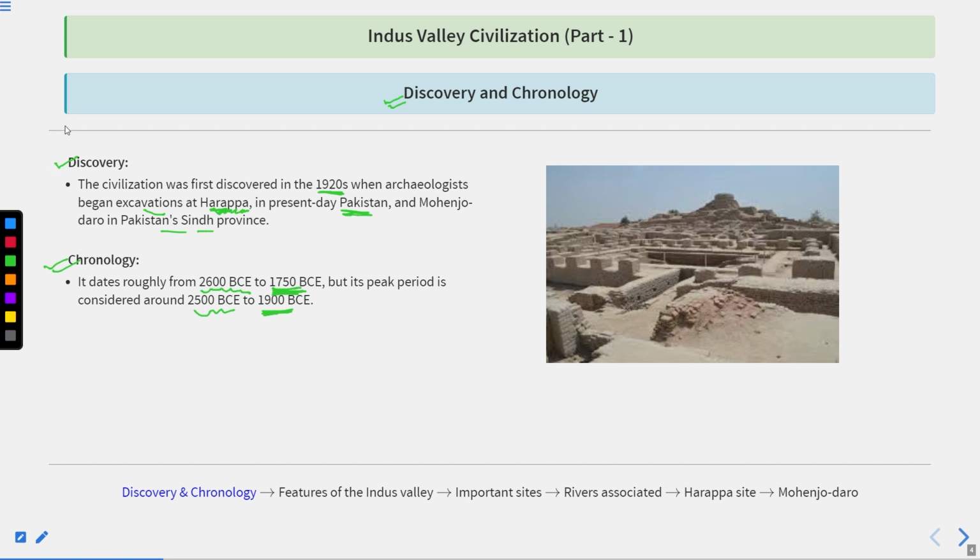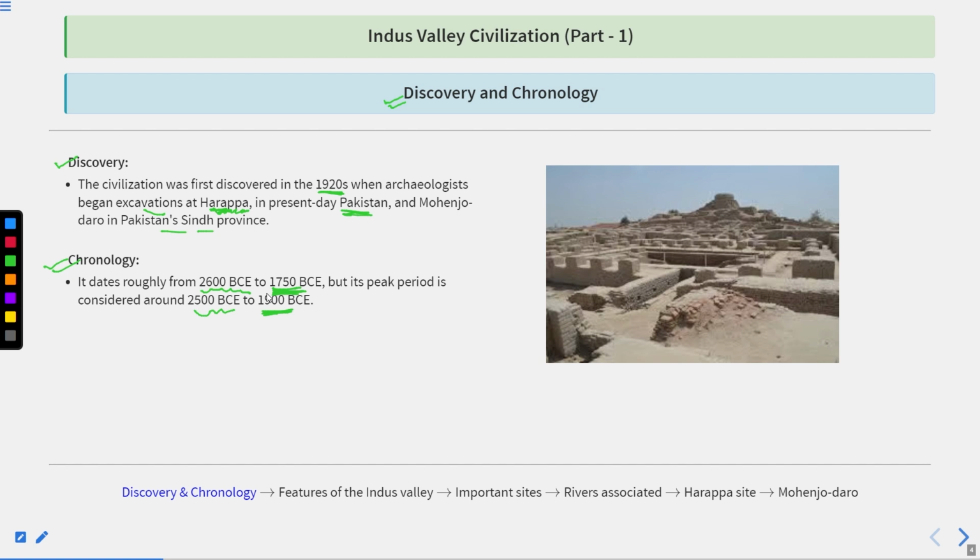As I told you, this civilization is also known as the Harappan civilization. It is also known as the Indus Valley civilization, and this whole period between 2600 and 1750 BC is known as the Bronze Age. There is a specific reason why this civilization is known as Harappa, Indus Valley civilization, or Bronze Age. So let's discuss one by one why it is known as the Harappan civilization.